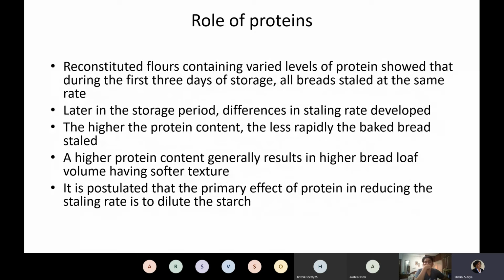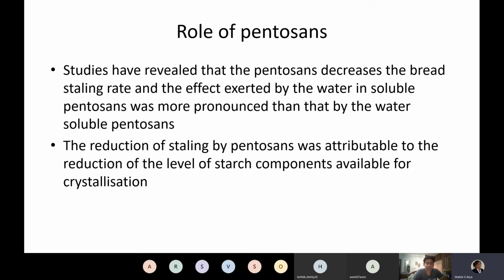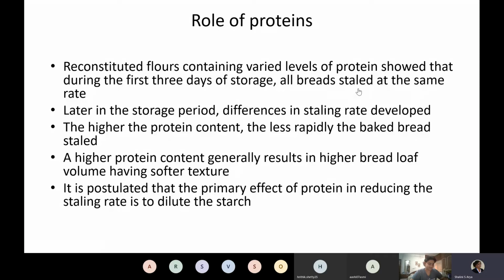So not only starch but also around 10 to 12% protein, which is a gluten protein, and there have been numerous studies carried out wherein the role of protein is considered as an anti-staling agent. Then pentosans, or fibers, are also being considered as anti-staling agents.